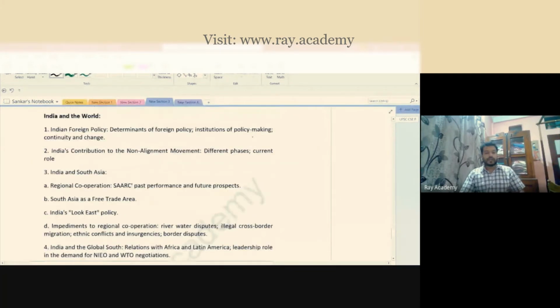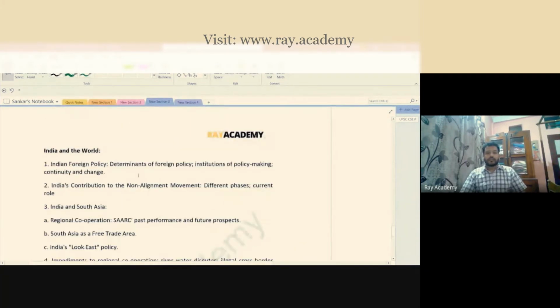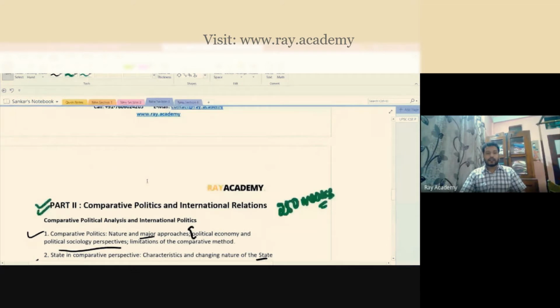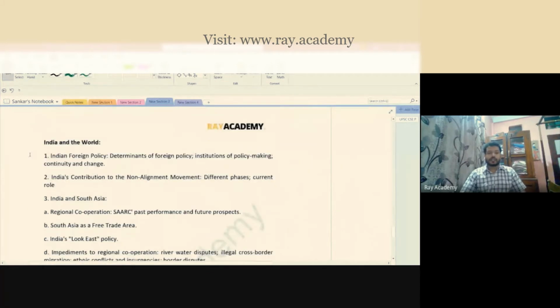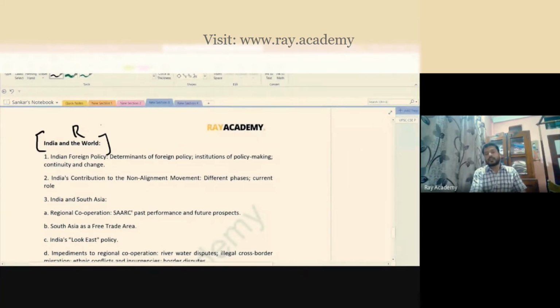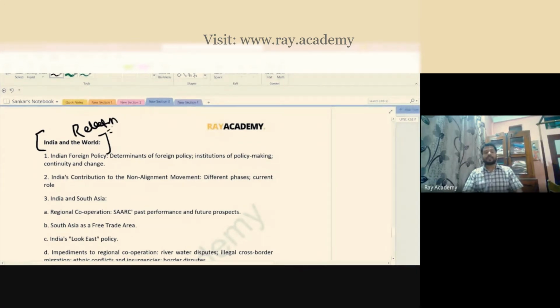So here also you try to discuss about these things. Now this is all about your part where you discuss about the overall comparative politics and international politics. So now what you discuss is India and the world. That means what is the relationship? What is the relationship of India with that of other countries?